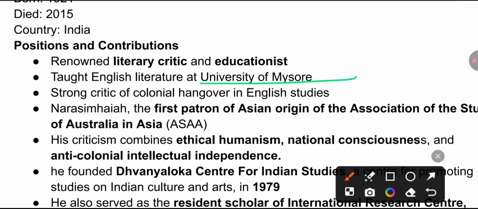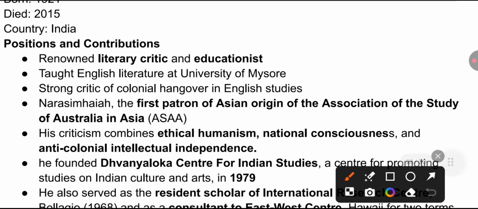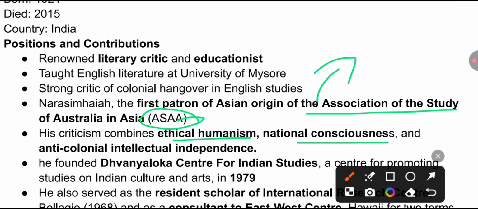He was a strong critic of colonial hangover in English studies. He was the first patron of Asian origin of the Association for the Study of Australia in Asia. Remember, his criticism combines ethical humanism, national consciousness, and anti-colonial intellectual independence.